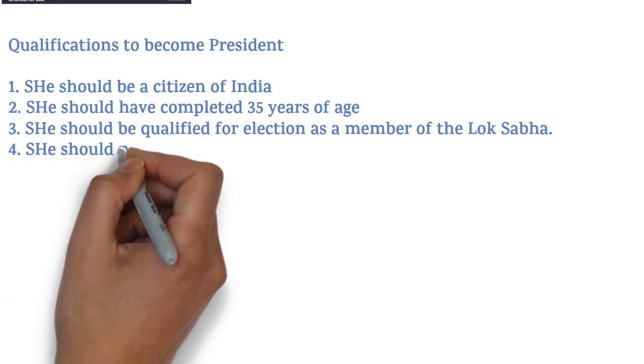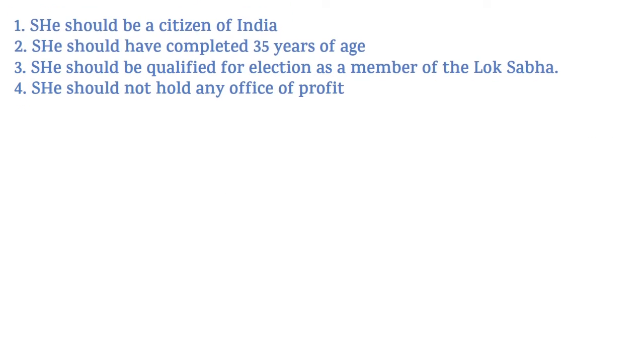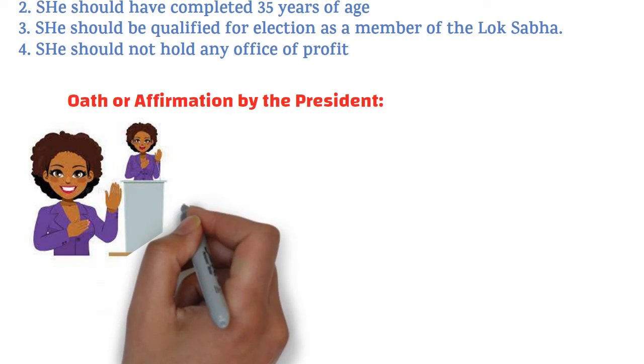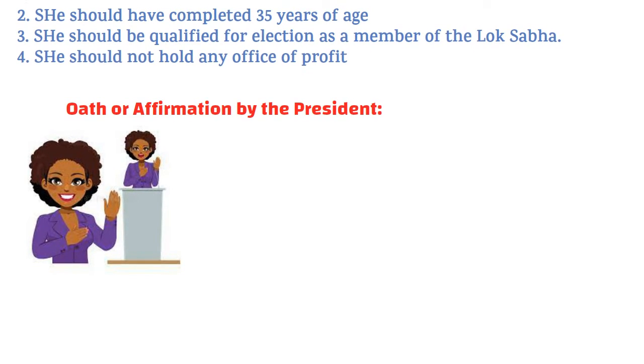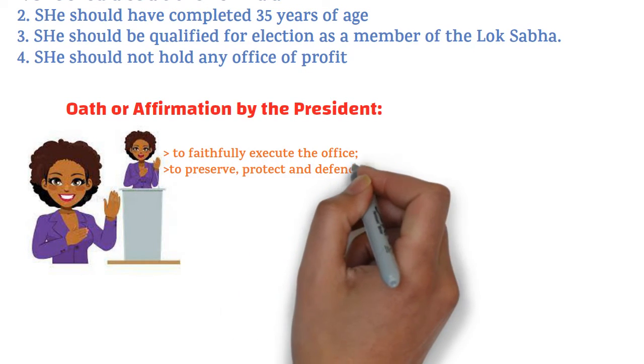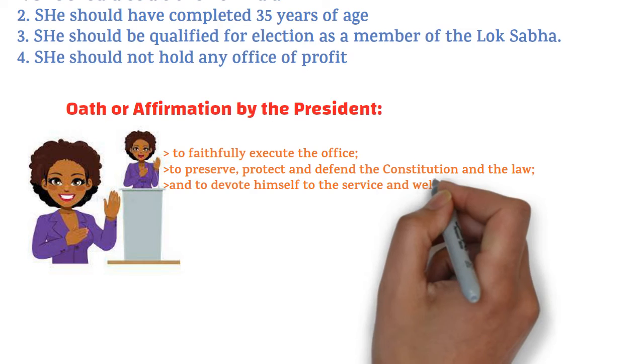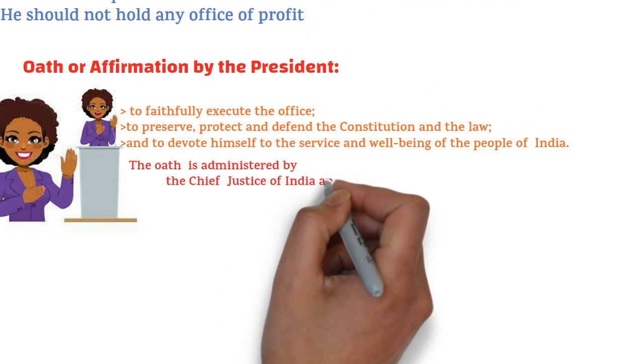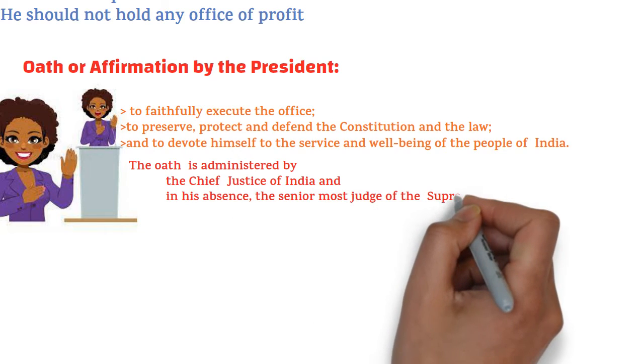Then what is the oath taken by the president? To faithfully execute the office, to preserve, protect and defend the constitution and the law, and to devote himself to the service and well-being of the people of India. Then who administers the oath? The oath is administered by the Chief Justice of India, and in his absence, the senior most judge of the Supreme Court.